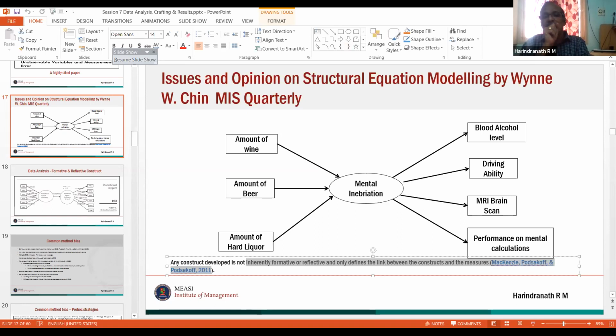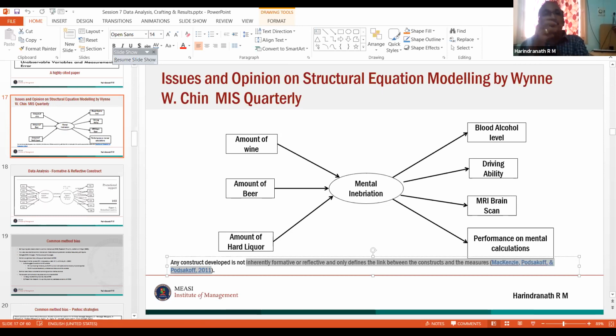I thought it's very self-explanatory, that's why I didn't say anything. A person will get this kind of mental status, mental aberration. It comes because of the quantity of consumption of alcohol in terms of wine, in terms of beer, in terms of hard liquor. All this leads to the construct, mental inebriation.